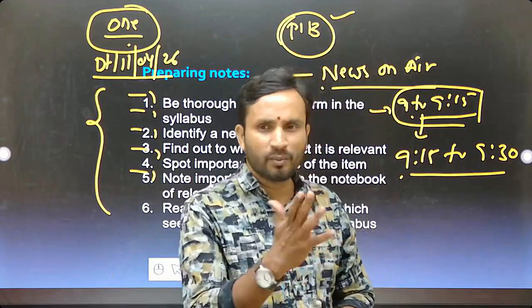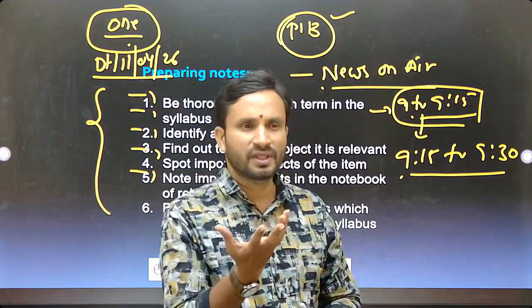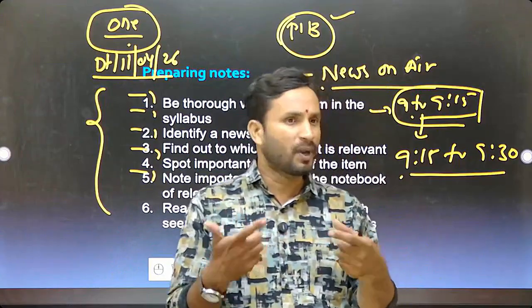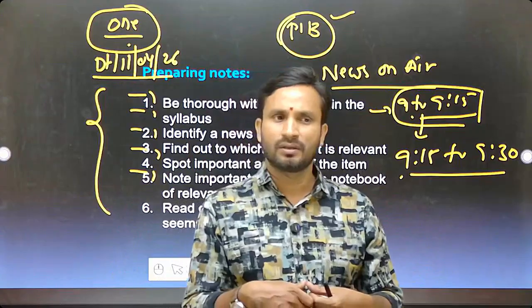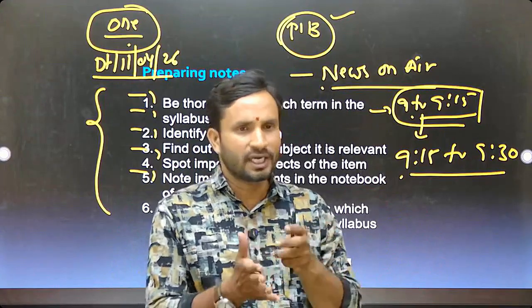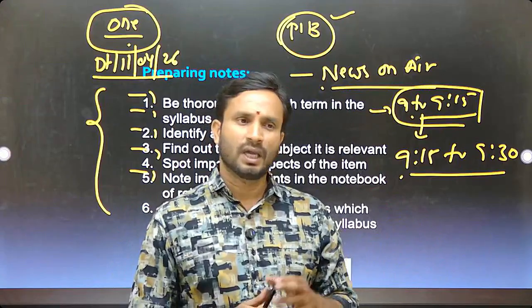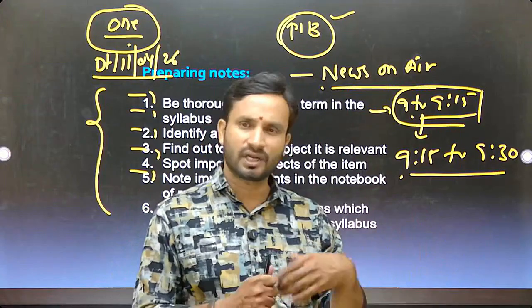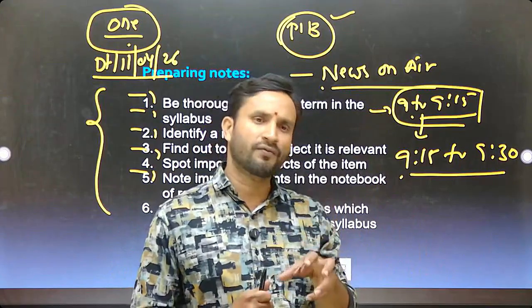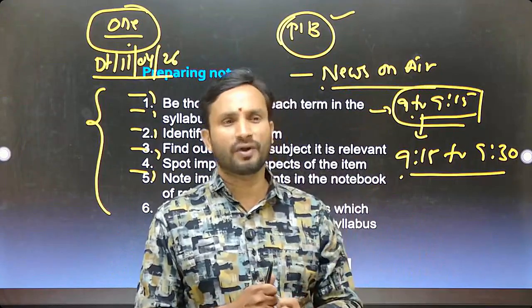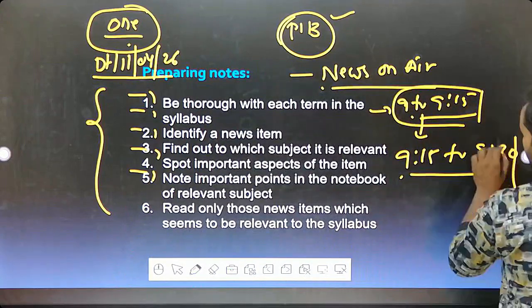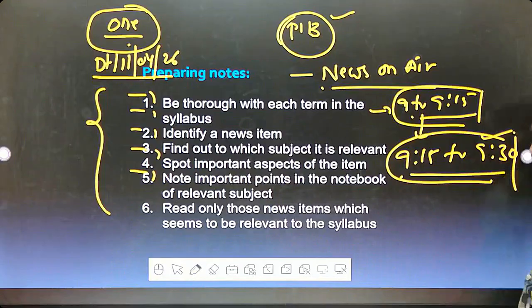By reading different books, you can't get that information within that short span of time, because they are the experts in that particular area. Diplomats would come and debate it if it is an international issue, news related to foreign affairs, India and its neighbors, India's bilateral and trilateral relations. Because they are the experts, you'll get more information on that issue within a short span of time. Clear? 9:15 to 9:30 is the time to listen to this spotlight discussion.